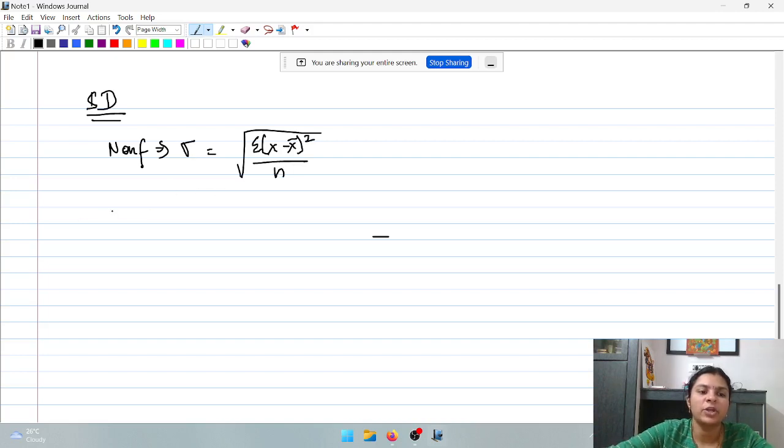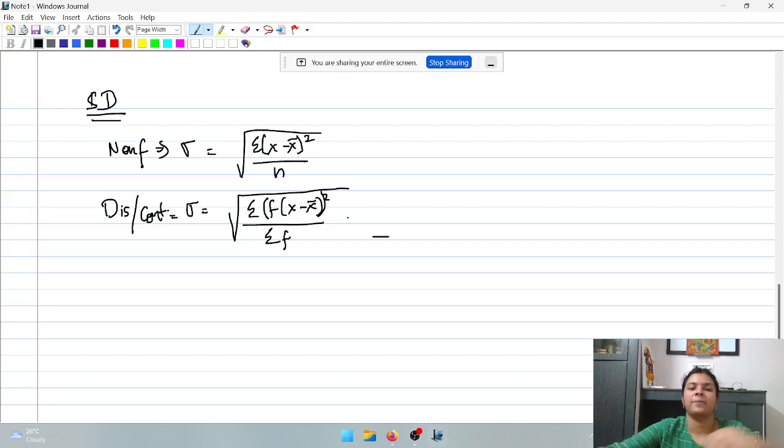Whereas if it is for discrete or continuous frequency, sigma is equal to root of sigma f into x minus x bar the whole square divided by sigma f. Where x will be your mid value in case of continuous frequency.